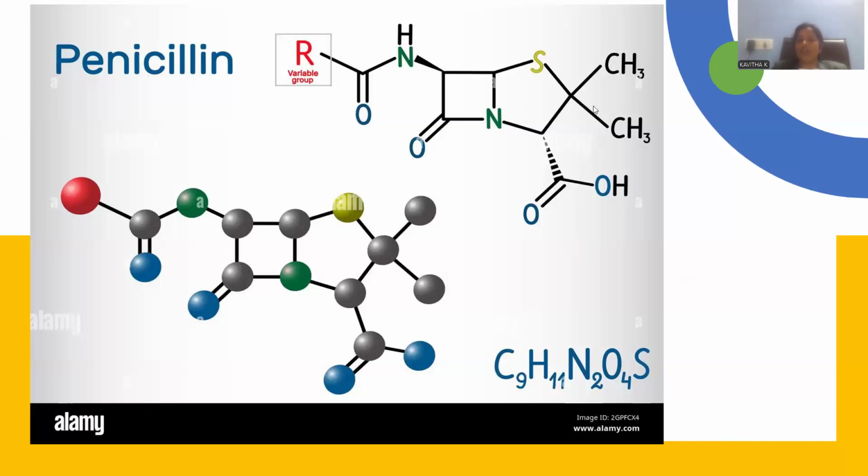Here is the dimethyl at position number 4, and here is the cyclic lactam you can allocate, and here is the external exocyclic amide linkage also observed within the molecule. The molecular formula is accompanied by 9 carbon atoms, 11 hydrogens, 2 nitrogen atoms, 4 oxygens, and 1 sulfur contributing to this penicillin wonder drug.